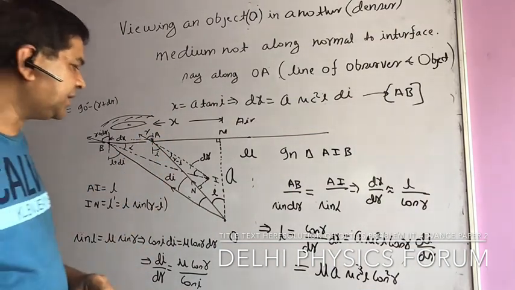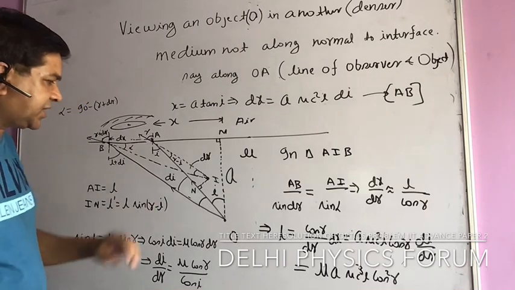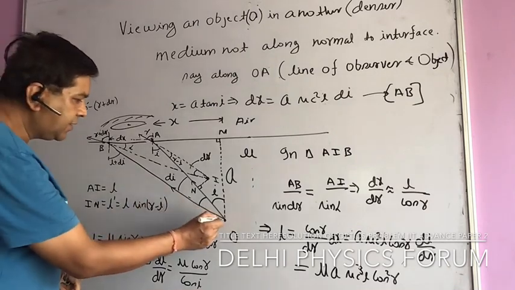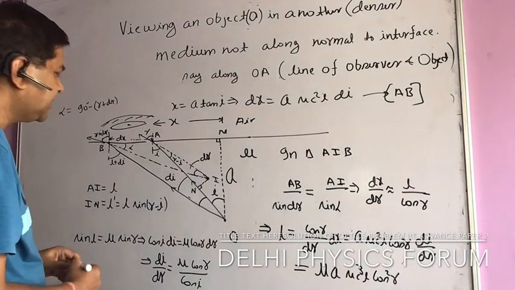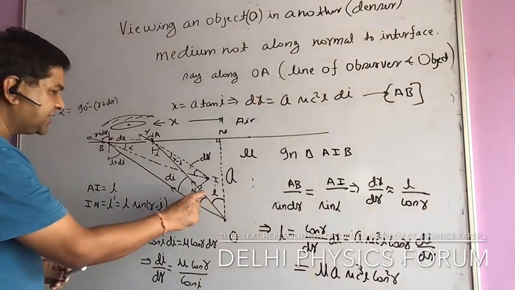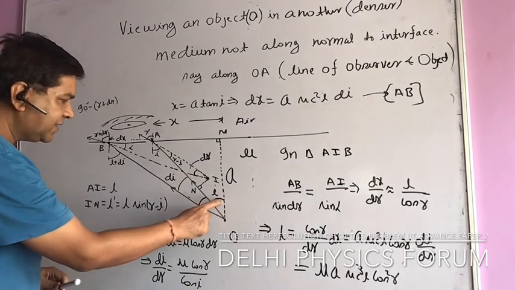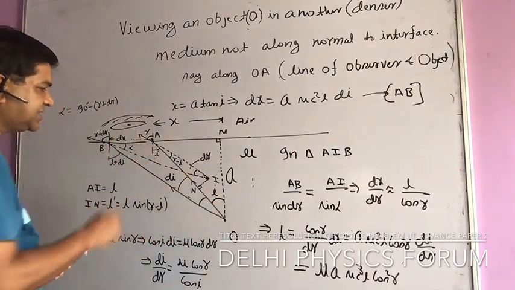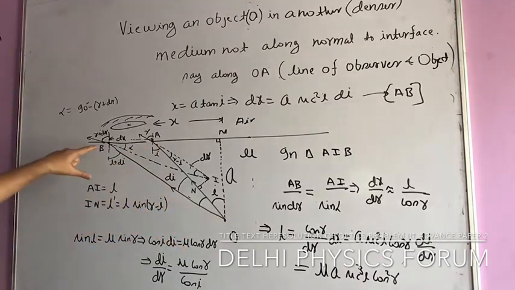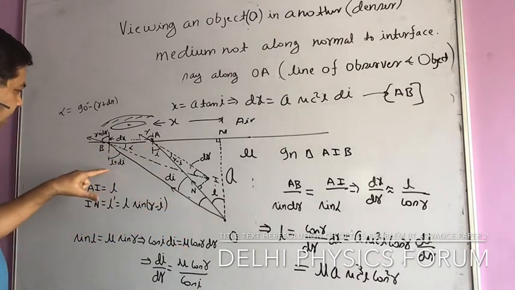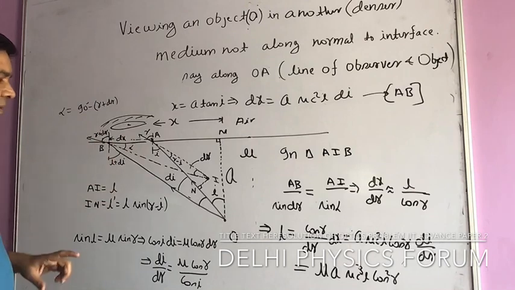So what I am doing here, I am considering two rays: one ray from O coming to A, making angle I, and another slightly deviated ray making a further angle dI. So for OA, the angle of incidence is I, and the other ray is coming at point B, so for OB, the angle of incidence is I plus dI.